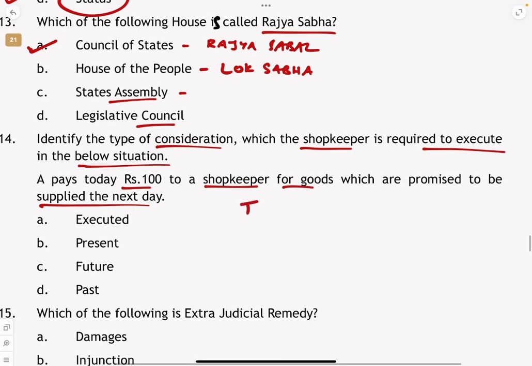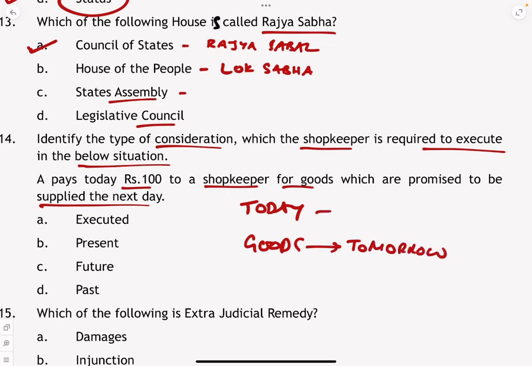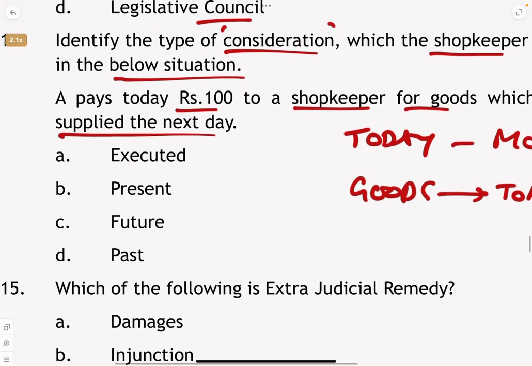So when are you giving the money? Today. When are you getting the goods? You're getting them tomorrow, correct? You're paying the money today, you're getting the goods tomorrow. What kind of consideration is it? Is it executed, present, future, or past?